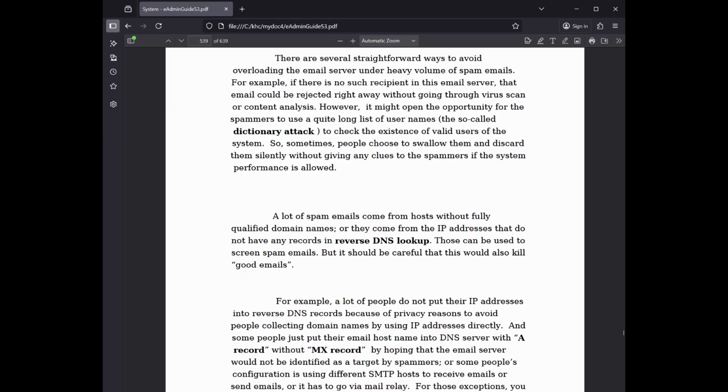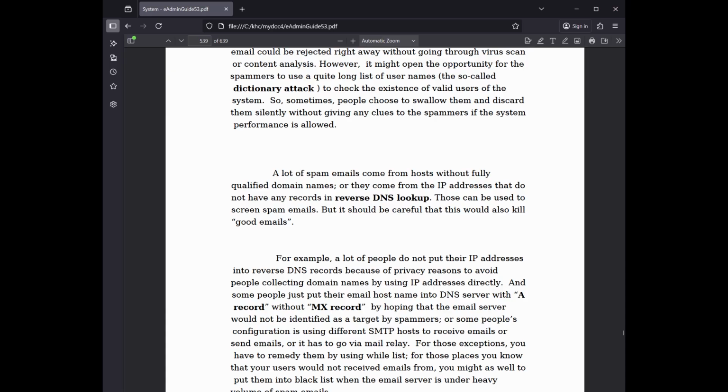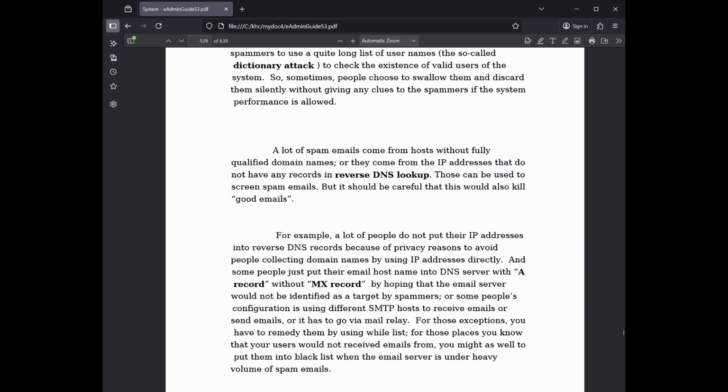But be careful, as this would also kill good emails. For example, a lot of people do not put their IP addresses into reverse DNS records because of privacy reasons, to avoid people collecting domain names by using IP addresses directly. And some people just put their email host name into the DNS server with an A record without an MX record, hoping that the email server would not be identified as a target by spammers. Or some people's configuration uses different SMTP hosts to receive emails or send emails, or it has to go via a mail relay.